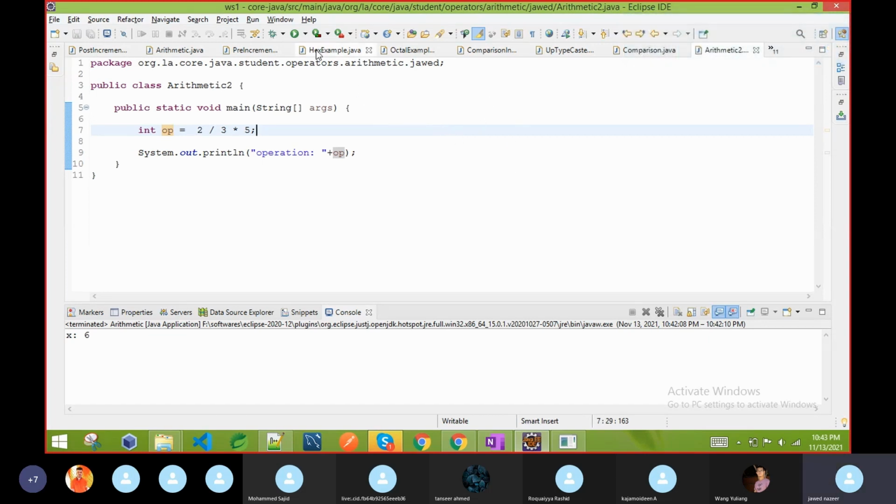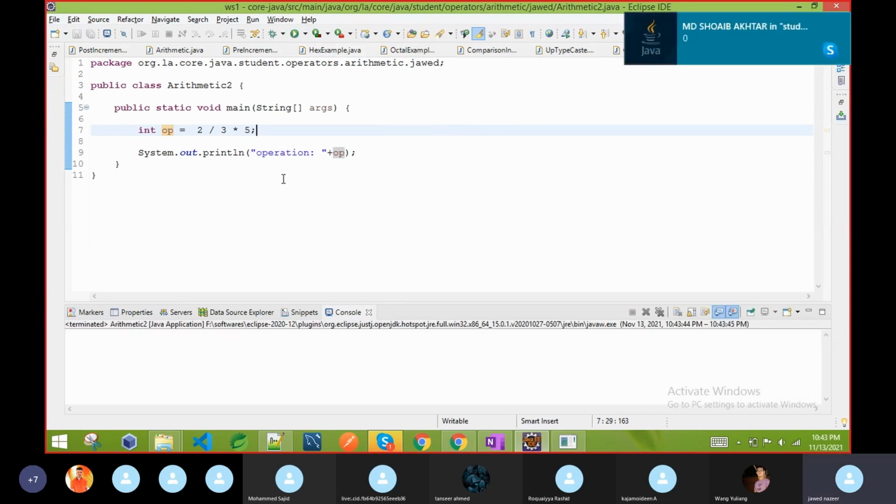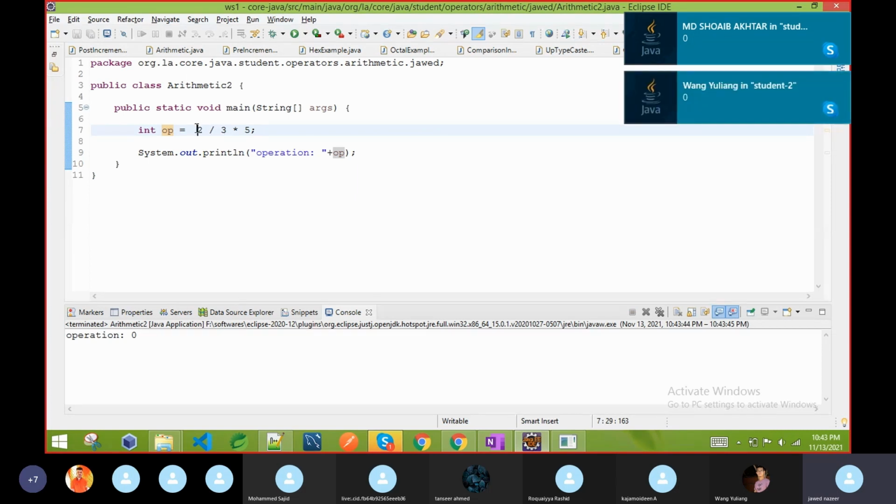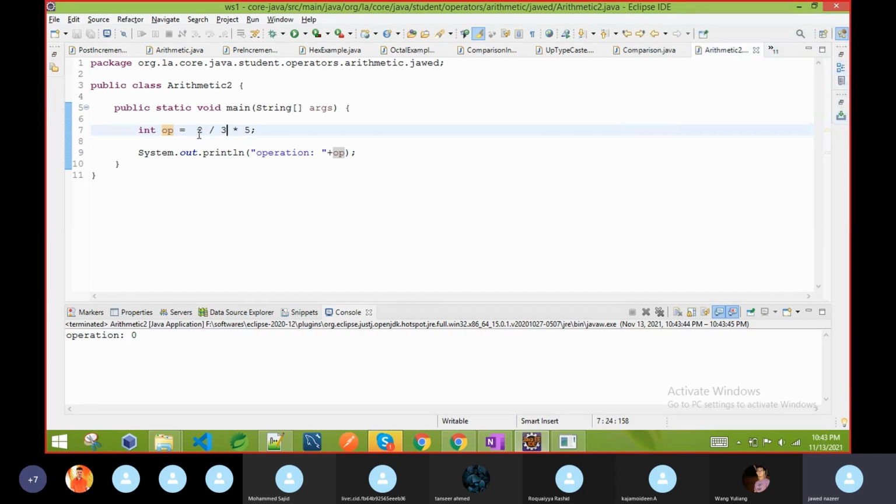If you see, it returns 0. Why does it return 0? Because if you divide these two numbers, the result is something like 0.16 or whatever. But when Java sees both are integers, it will simply discard the fraction value.